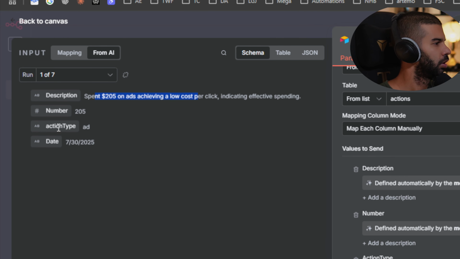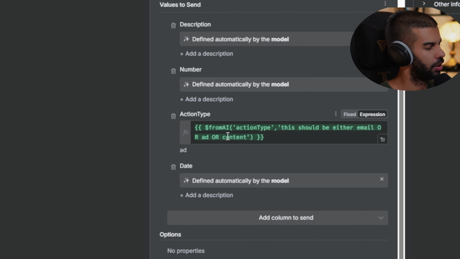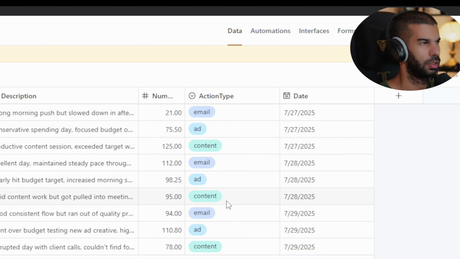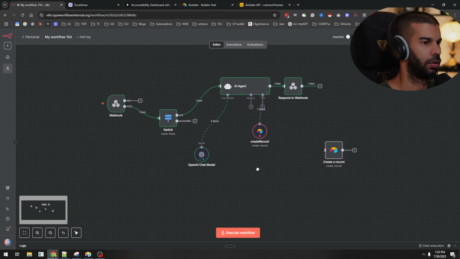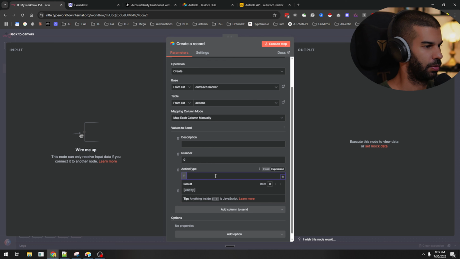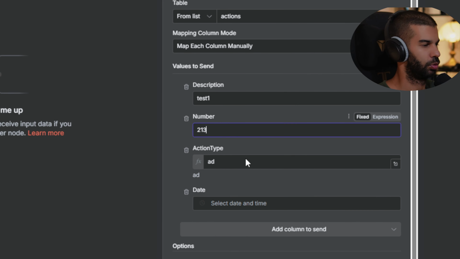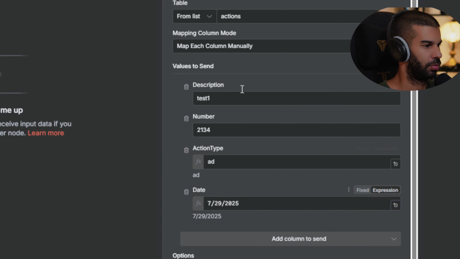fine to me. Action type equals Z. We might need to send this in a different format since this is a single select. Might need to be in the form of an array. Trying to remember how to do this in Airtable. So if we go to create a record and we choose action type and type in add, we type in test1, let's put in a number and let's paste in a date in that format.